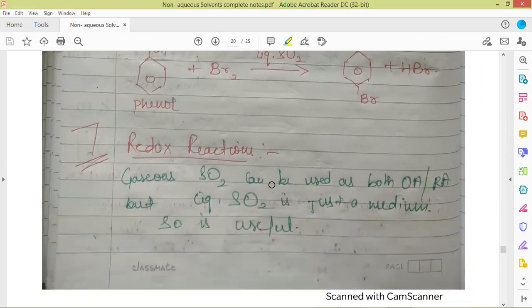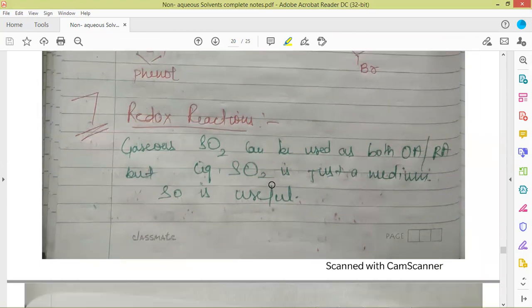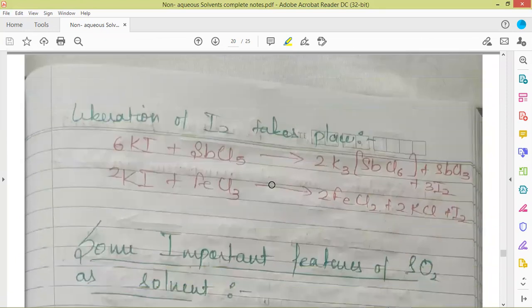Next are the redox reactions. Gaseous SO2 can be used as both an oxidizing as well as a reducing agent, but liquid sulfur dioxide is just a medium, so it is useful. We can carry out redox reactions in the presence of liquid sulfur dioxide, because it will not act as an oxidizing or reducing agent. It will have a stability field for different reducing and oxidizing agents. Also, an important reaction carried out in liquid sulfur dioxide is the liberation of iodine by reacting KI with either antimony chloride or ferric chloride. So we get iodine.